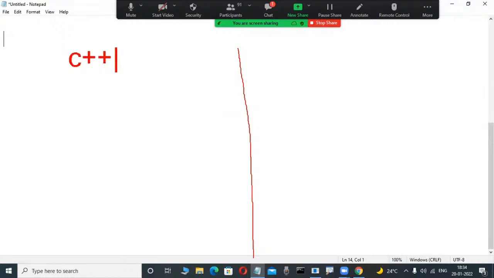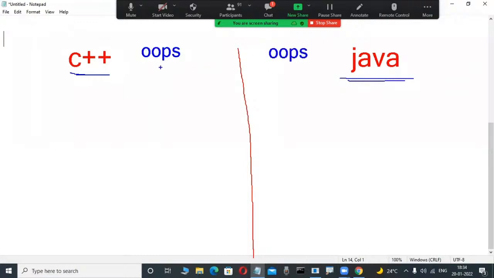C++ is a language. Java is a language. For example, computer students know these. C++ is a language and Java is also a language. These are two popular object-oriented languages. In object-oriented languages, some OOPS concepts are there, maybe some object-oriented features. Yes, here also OOPS concepts are there, here also OOPS concepts are there. Maybe some fellows have an idea which ones.